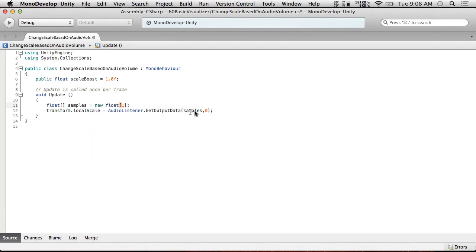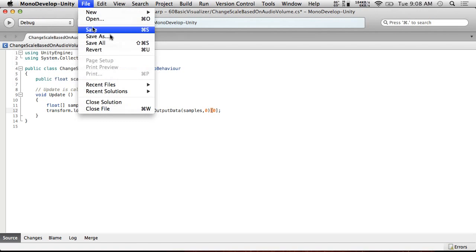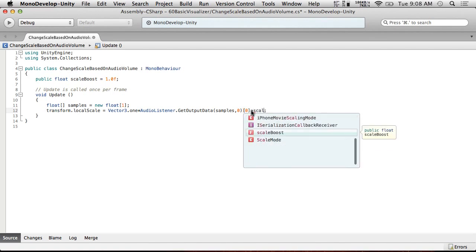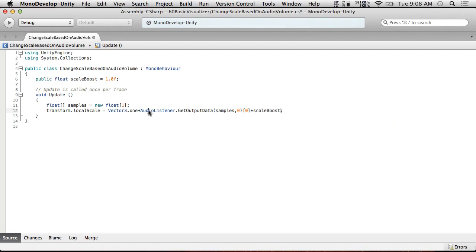So this will have a one element array, and all we're going to do is pull that single element out and apply it to our local scale. Although this is a float, so this won't actually work as local scale. So we need to do Vector3.one times that, and then we're also going to multiply by scale boost. This is a vector that's one size. This will scale it based on the audio data, and this will give us a boost so that we can actually see what's going on with the music.